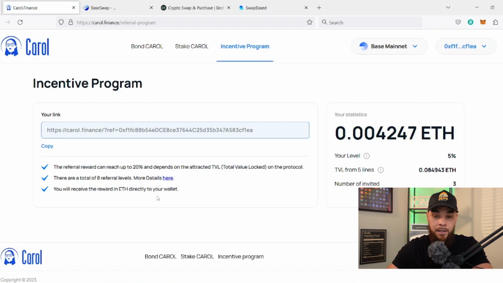That's one of the things I've seen with these projects on the Base chain network. They usually come out for a couple days and then they're dead because people just jeet the hell out of it. It's kind of like old Binance Smart Chain, or I don't know. I don't even invest much over on the Binance Smart Chain anymore, but over here is looking really good. As you can see, we have 3 people that have been invited.